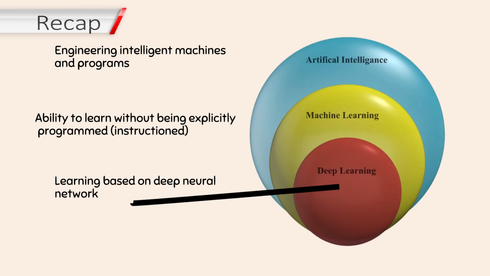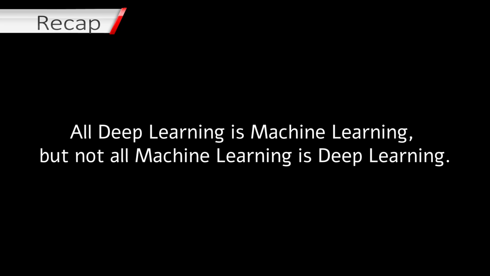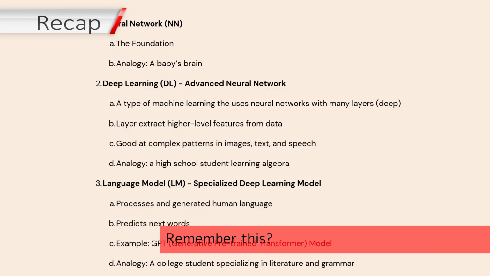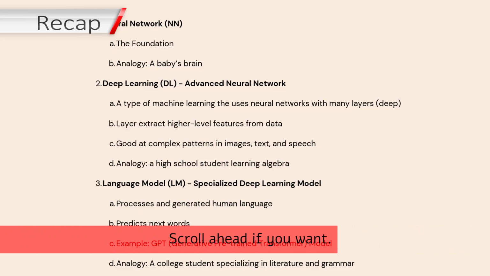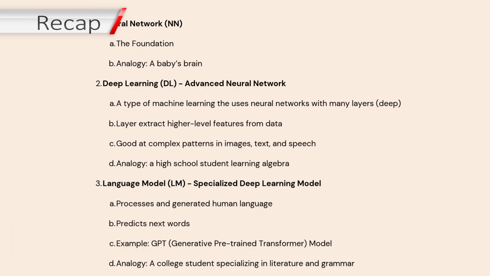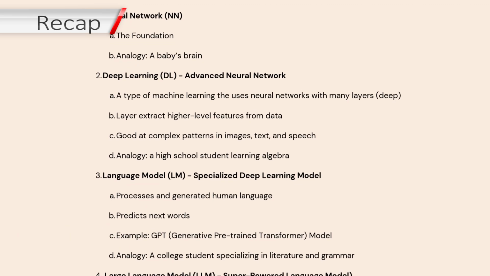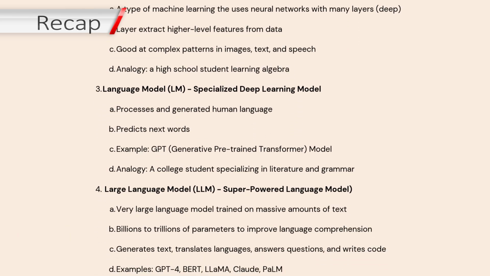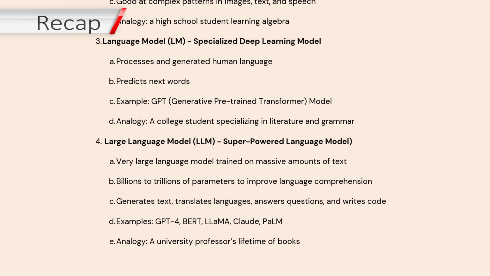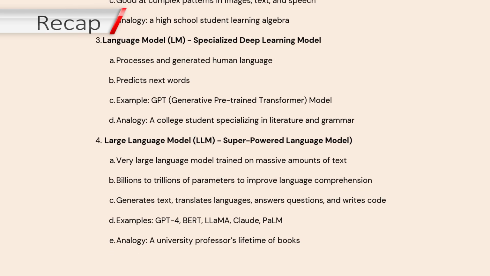Deep learning is an advanced, more sophisticated approach within the broader machine learning family. All deep learning is machine learning, but not all machine learning is deep learning. There are sets and taxonomies of AI models. The taxonomy was reduced to 4 areas: the foundational neural network, deep learning (DL), an advanced neural network, language model (LM), a specialized deep learning model, and large language model (LLM), a superpowered language model.